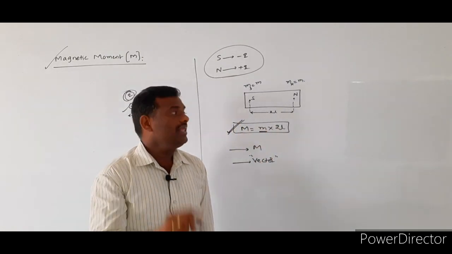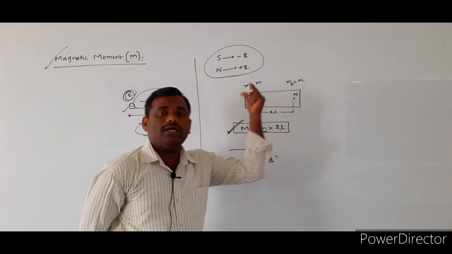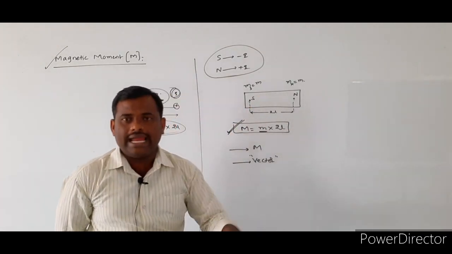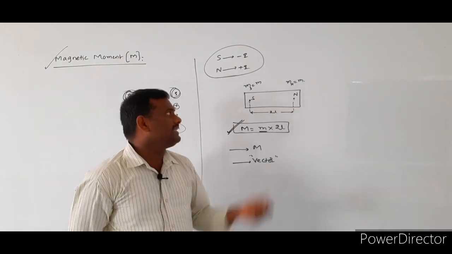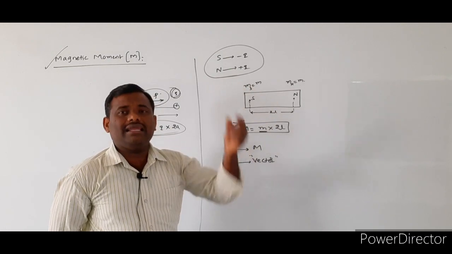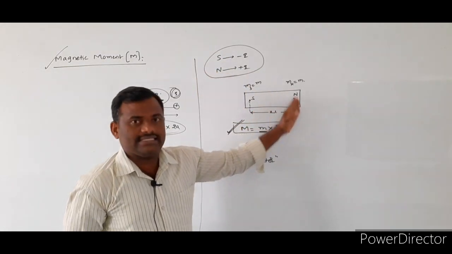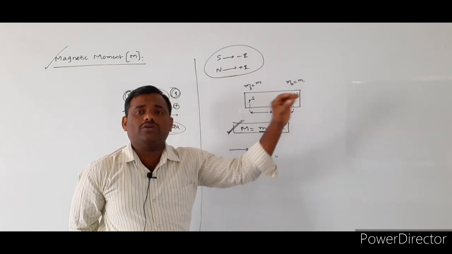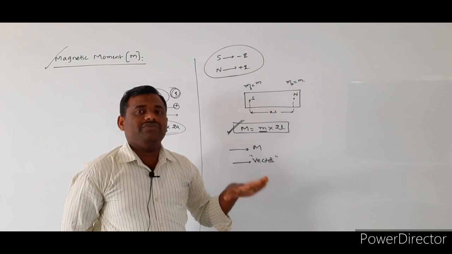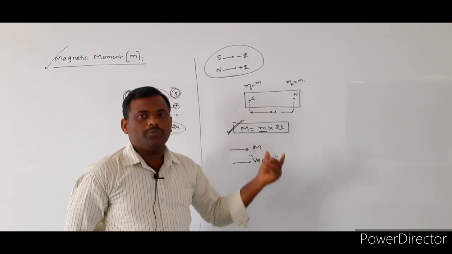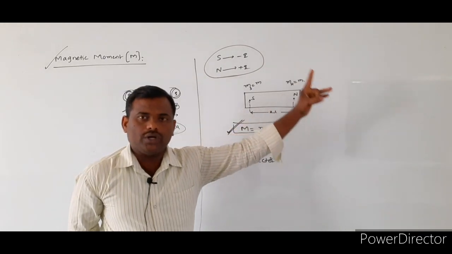But in magnetism, it has two poles, one is the south pole and one is the north pole. So for understanding purposes, we have to assume that the south pole is similar to the negative charge, as well as the north pole will be similar to the positive charge.